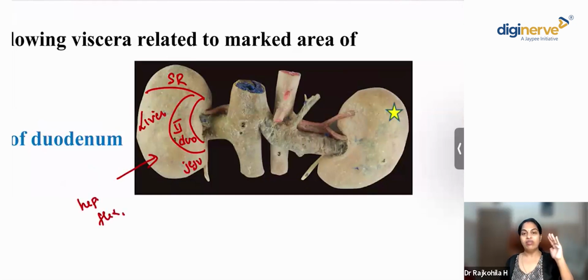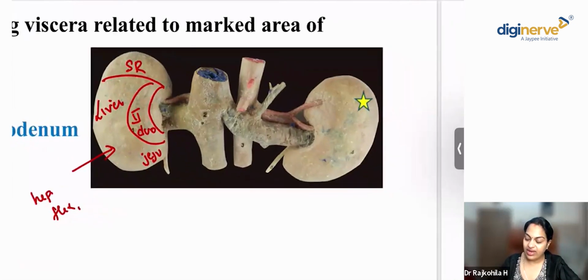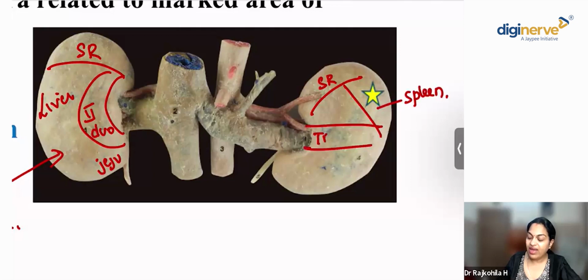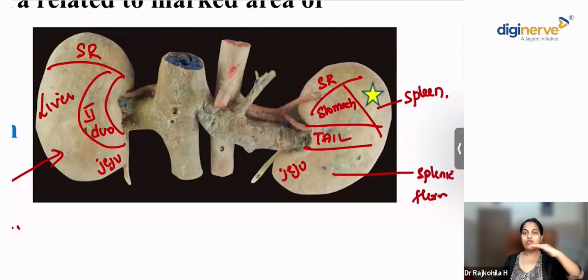Where the ascending colon becomes continuous with the transverse colon. Relations to the right kidney. Coming to the left kidney, again here you'll have the suprarenal gland. This is the spleen. Related to the spleen, over here, hilum, tail of the pancreas. This is the area where it is related to the stomach. Again here, coils of jejunum, and over here, splenic flexure, where the transverse colon becomes continuous with the descending colon.